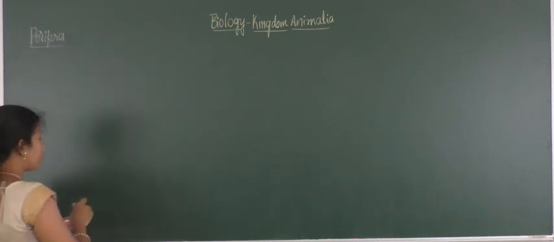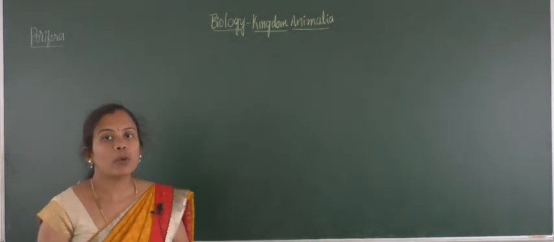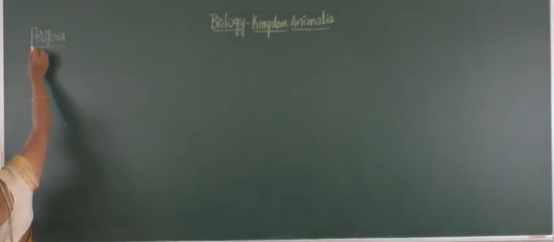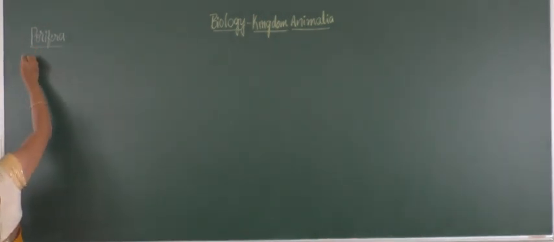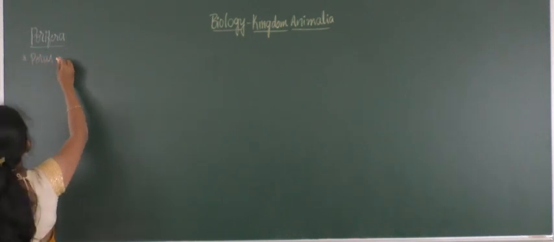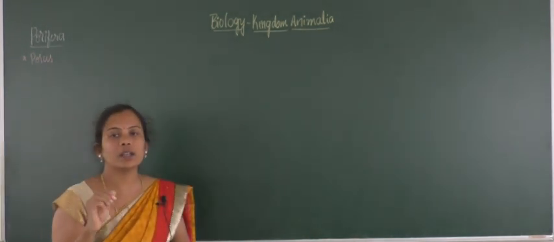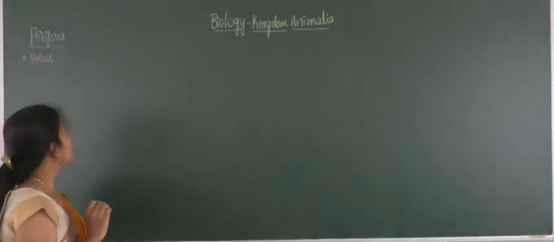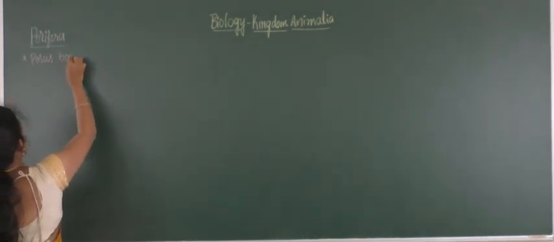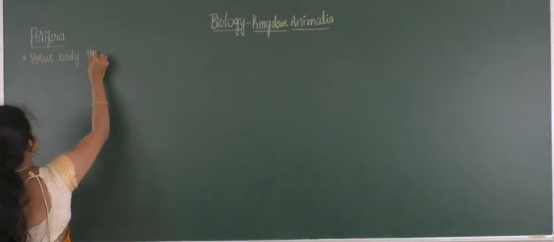Porifera, and the members of that group are called poriferans. Here the word pori refers to the presence of a porous body structure. Small pores will be present on the surface of the body. That's why they possess a porous body structure, and that's why the name is poriferans.